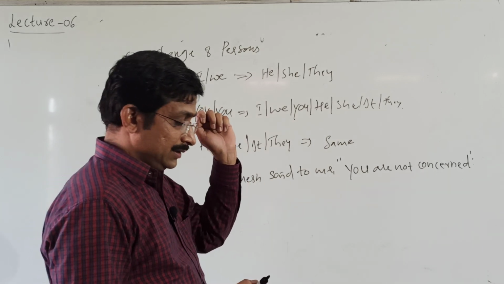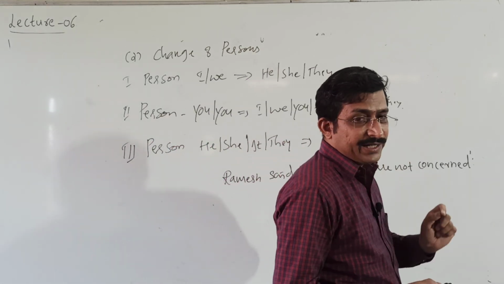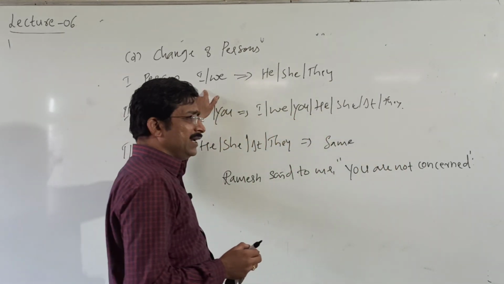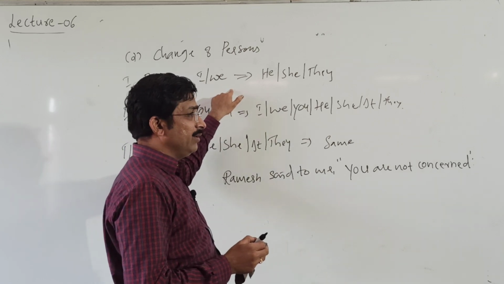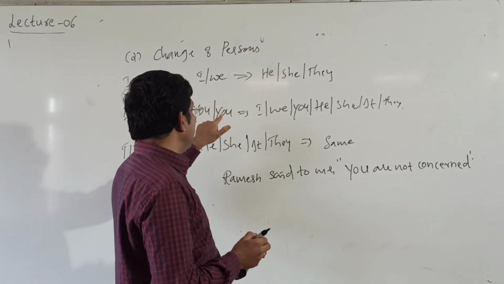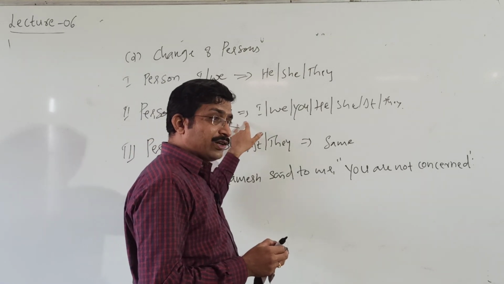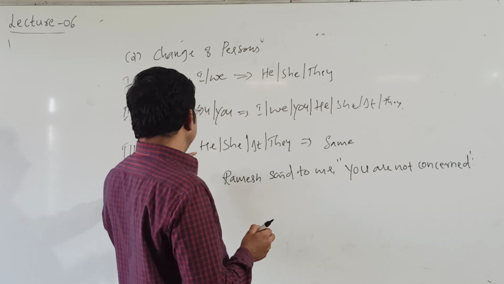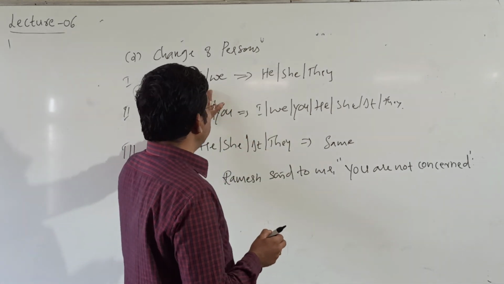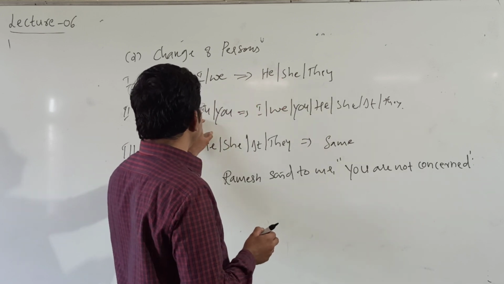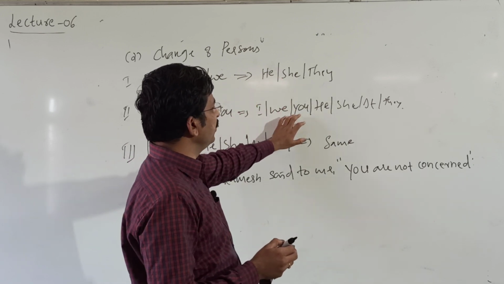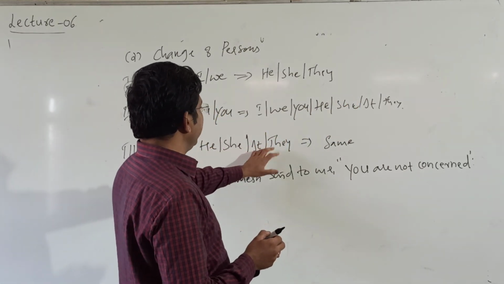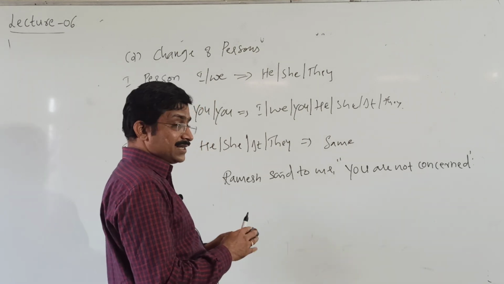First one, change of reporting verb. Next, change of persons. Here, first one, according to the subject of the reporting speech, next according to the object or the predicate of the reporting speech, next third one remains as it is. First person I, we, he, she, they. Second person you, I, we, you, he, she, it, they. Then third person he, she, it, they remains same. This is second one.